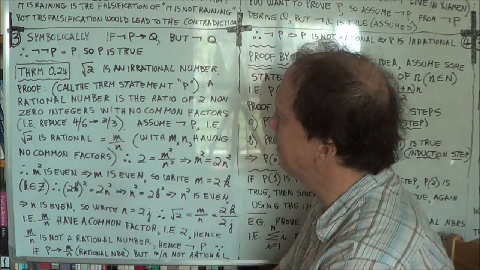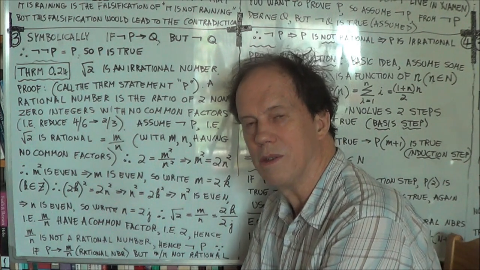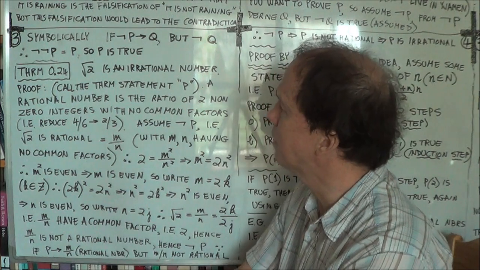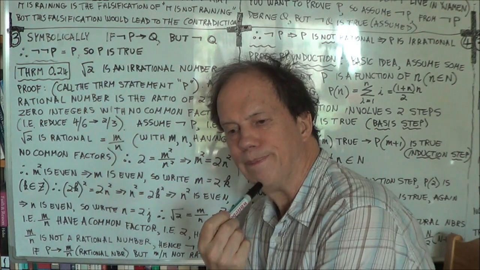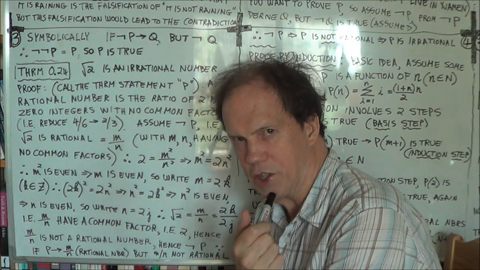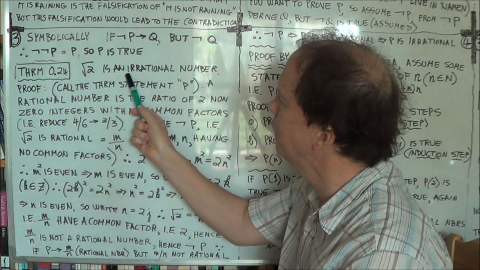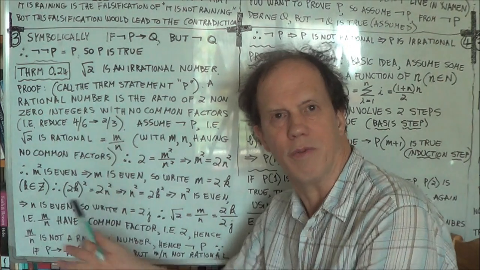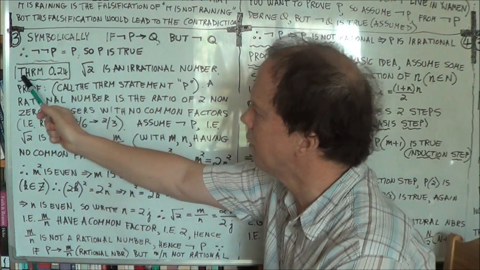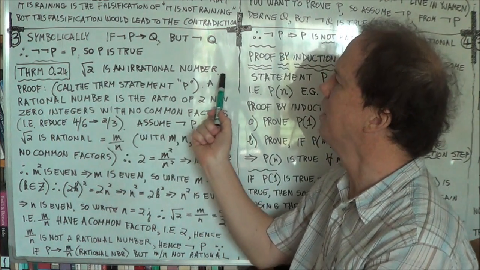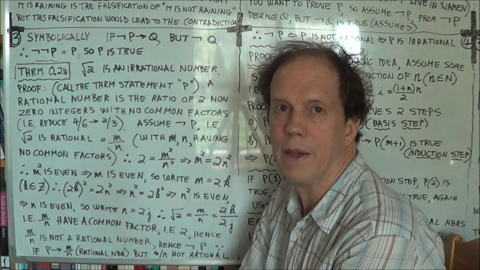All right. So how to prove that square root of 2 is not a rational number? Okay. So firstly, now we need a technical term, a label. A number that is not a rational number is called an irrational number. The IR here is just another way of saying not rational. Okay? So irrational number. So here's your theorem statement: root 2, square root of 2, is an irrational number. And we're trying to prove that.